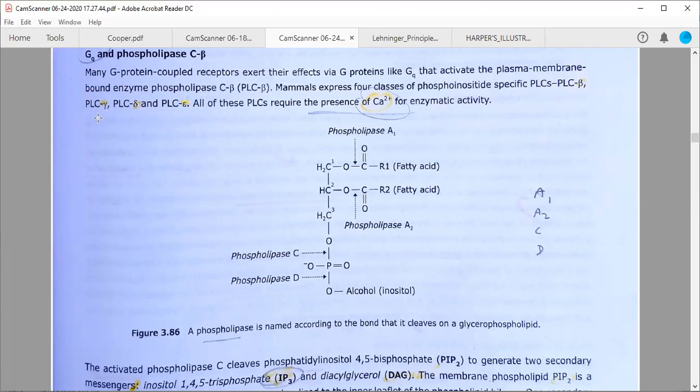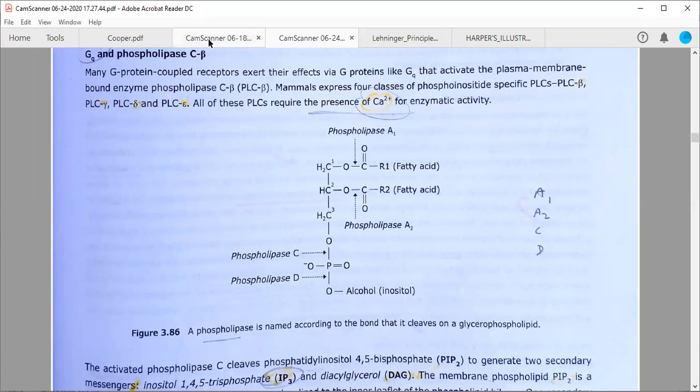It is very important to note how these two are different. Both are phospholipases C, so they will cleave this particular bond only. But there are two classes, one called beta and one called gamma. Why did this classification come into the picture? Because they have different structures. All these phospholipases require the presence of calcium ions for their enzymatic activity.